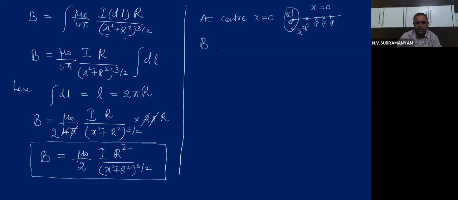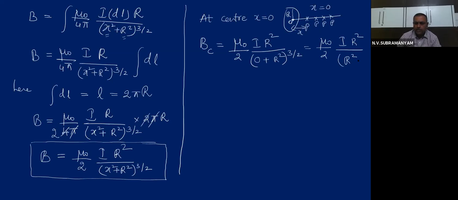Then the magnetic field at the center will be equal to mu naught by 2, I r square divided by, since x becomes 0, 0 plus r square whole to the power of 3 by 2. Then this is nothing but mu naught by 2 I r square, and r square power 3 by 2 will remain.